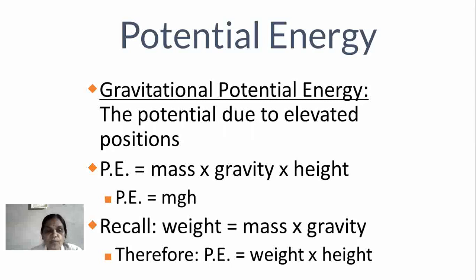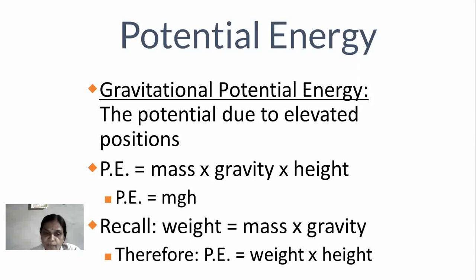In notation form, PE is equal to mgh, that is m for mass, g for gravity and h for height.